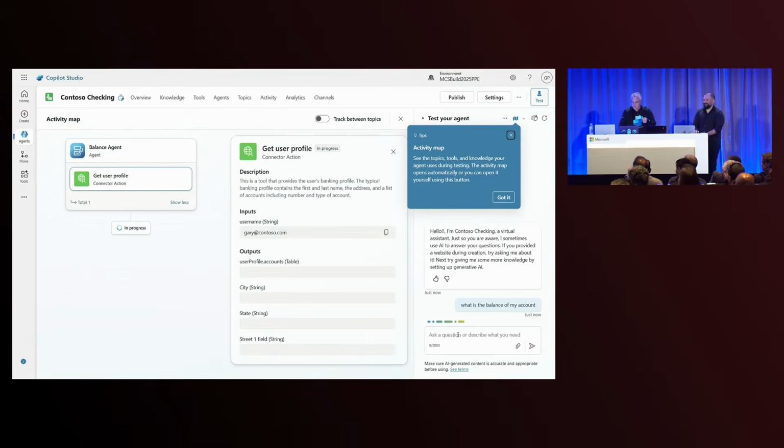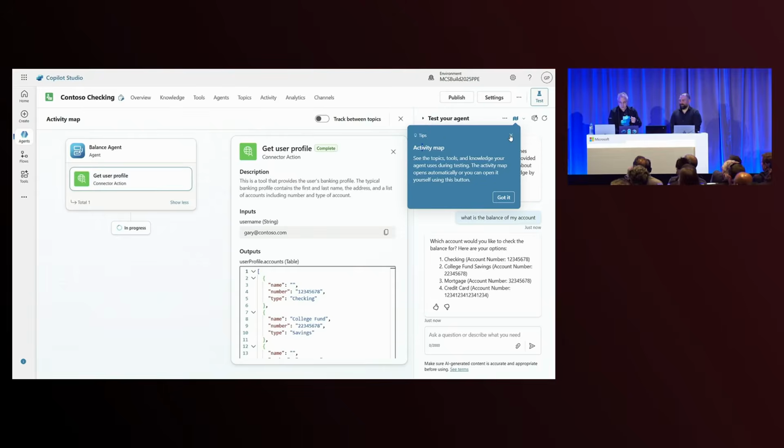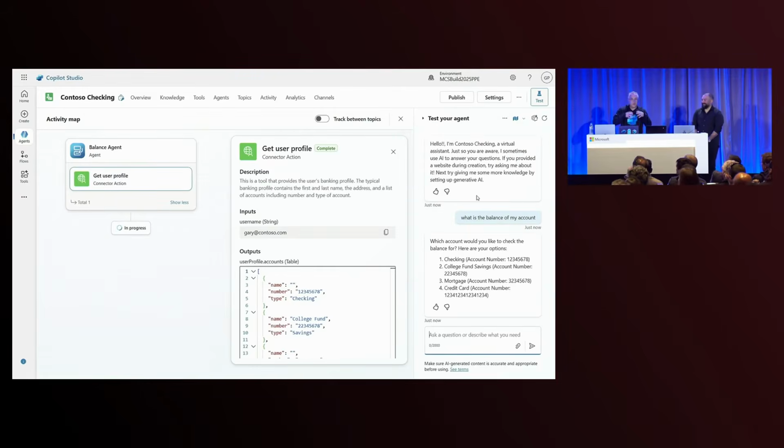So you can see there that the correct agent is invoked based on its description, and it started to follow my instructions. If I can close, there we go. Okay, and it's already followed my instructions, it's now asking me a question. And that's another key capability that we've added. We've added pre-built tools for these agents to ask their own questions and send their own messages. So notice that I didn't have to define any inputs for this agent. I just said, ask the user for this information if you don't already have it, and it's now generating a full conversation end to end. So here I can now reply with my checking account.